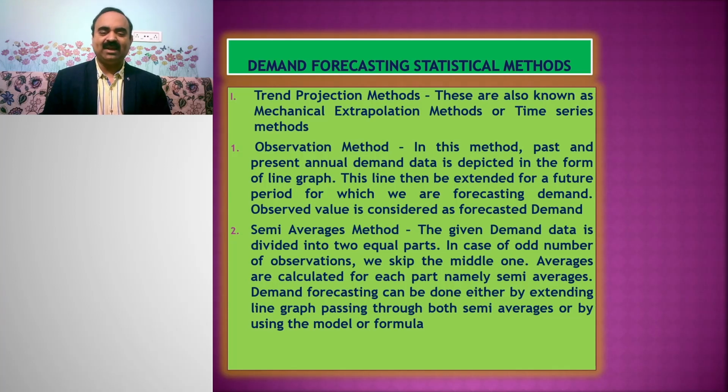The second trend projection method is the semi-averages method. In this method, the given demand data is divided into 2 equal parts. In case of an odd number of observations, we skip the middle one. Averages are calculated for each part. These are called semi-averages. Demand forecasting can be done either by extending the line graph passing through both semi-averages or by using the model or formula.